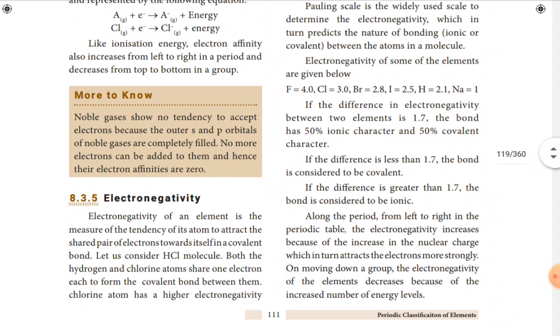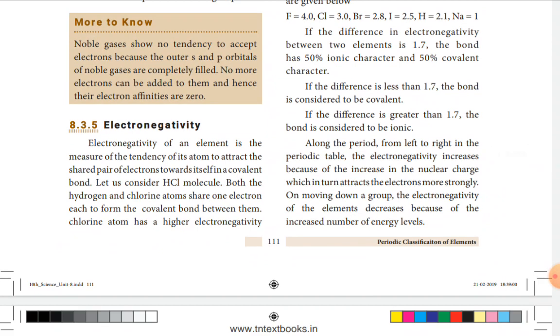And along the period from left to right in the periodic table, electronegativity increases. So when you go from left to right in a particular row, that is a particular period, electronegativity of the elements increases because of the increase in the nuclear charge.